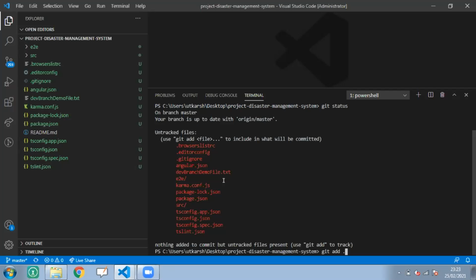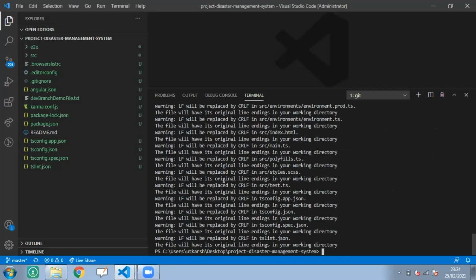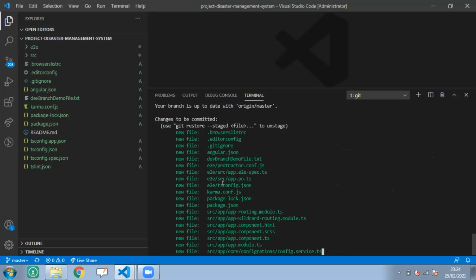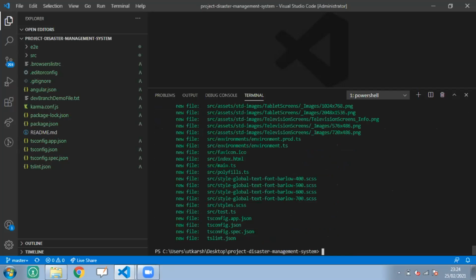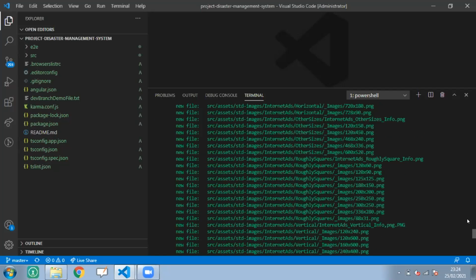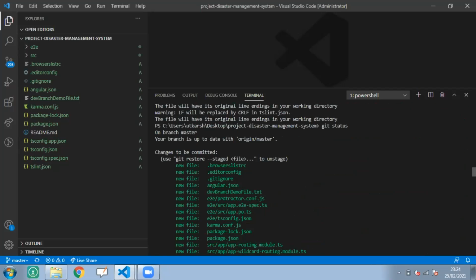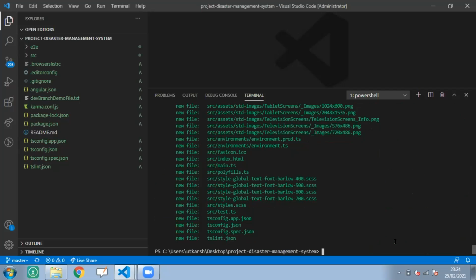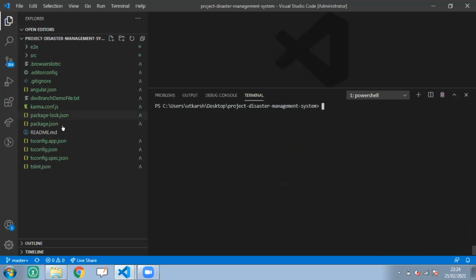You can write your file name also, or simply do git add dot. It will detect all your changes. Now git status, and you can see all changes in green color, which means these changes have been added and are ready to commit. All clear till now? Hello, all clear?